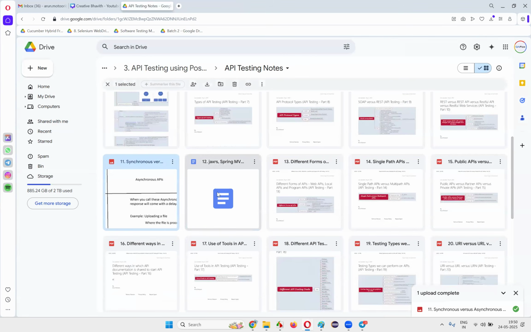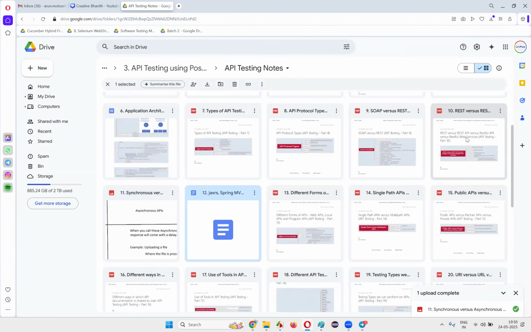Okay, synchronous versus asynchronous APIs. I covered the difference between REST APIs, RESTful APIs, and RESTful web services. People will ask questions like this: What is the difference between REST API, RESTful API, and RESTful web services? You have to answer that accordingly. Then they may ask you questions about synchronous versus asynchronous APIs, or they may ask you what these JAX-RS, Spring MVC, Spring WS or JAX-WS are. Okay, they're very simple concepts, guys. If you don't know, you will not be able to answer. Simple.